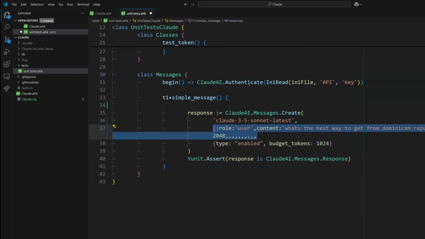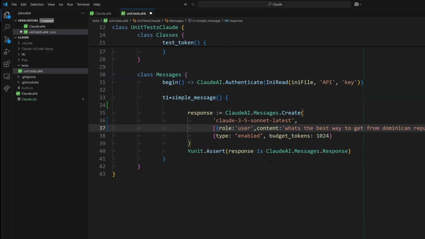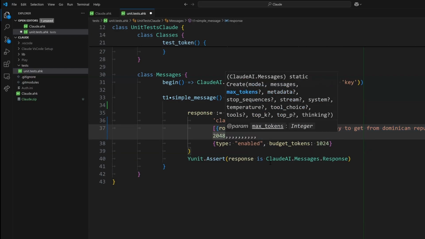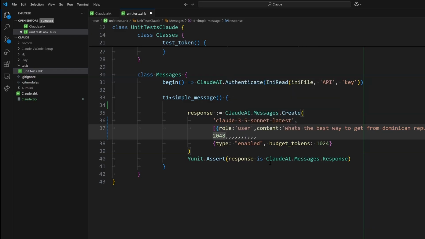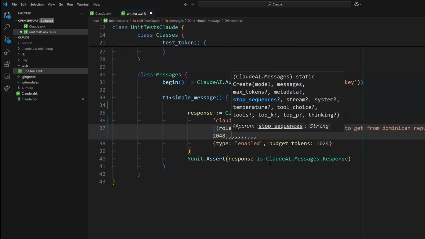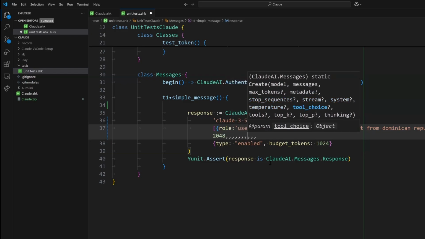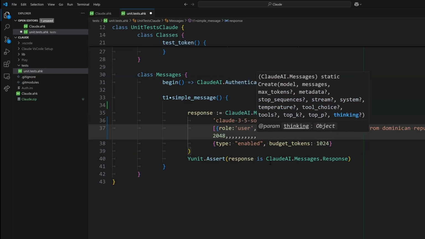And then we pass other parameters like the maximum number of tokens that is going to be used, right? So messages, tokens, and then we go with the stop sequences. I left all of those empty because I don't need it. And here at the end, we have a new parameter that I added recently, which is the thinking parameter. They added it recently, and I just added it to our class.